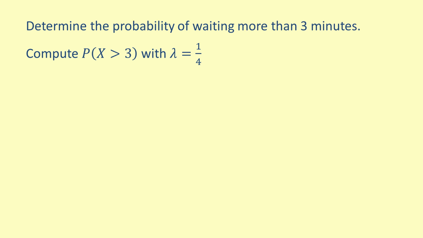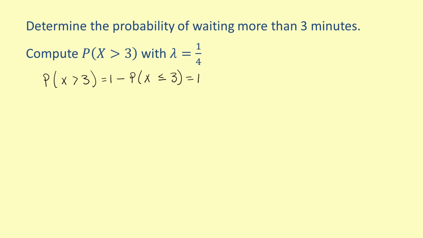Now compute the chance of waiting more than 3 minutes with the same parameter of 1 over 4. The probability of the complement of an event is equal to 1 minus the probability of the event. So, the probability that X is greater than 3 equals 1 minus the probability that X is less than or equal to 3.